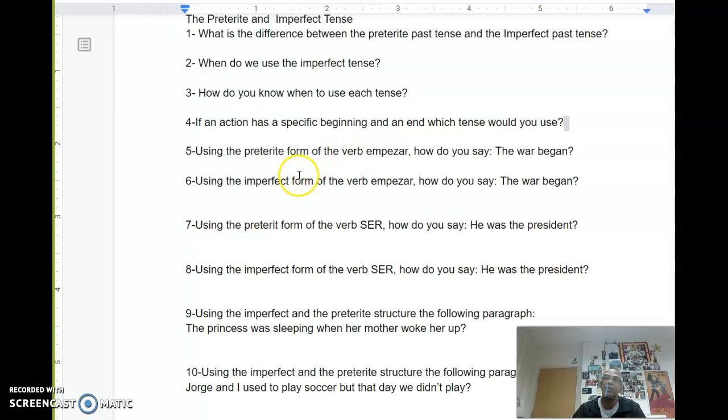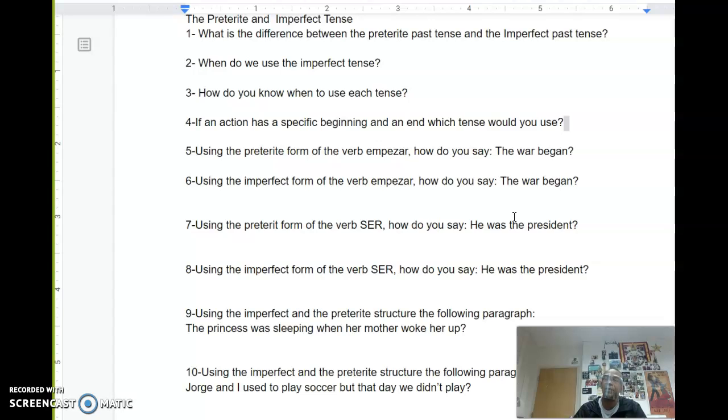Number six, using the imperfect form of the verb empezar, which is again to begin, how would you say the war began? Notice the same sentence, but one is with the preterite tense and the other one is imperfect. Number seven, using the preterite past tense form of the verb ser, how do you say he was the president?